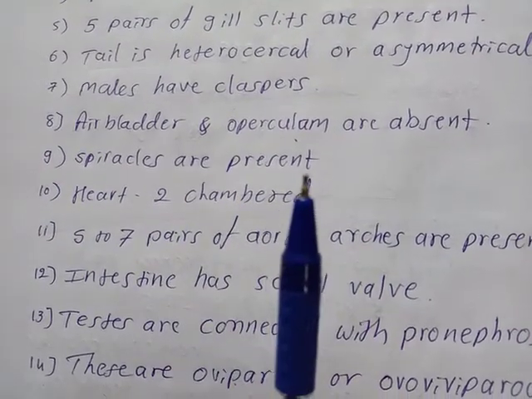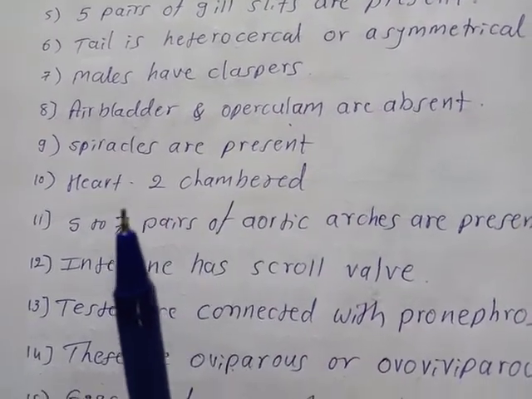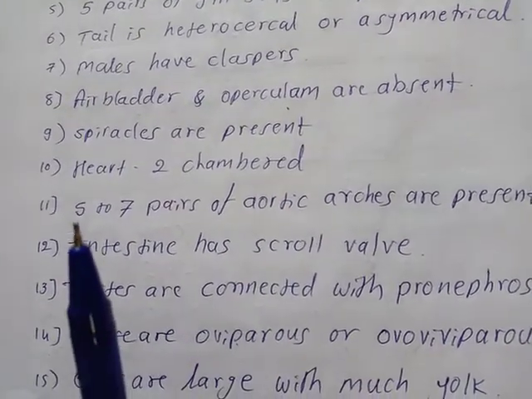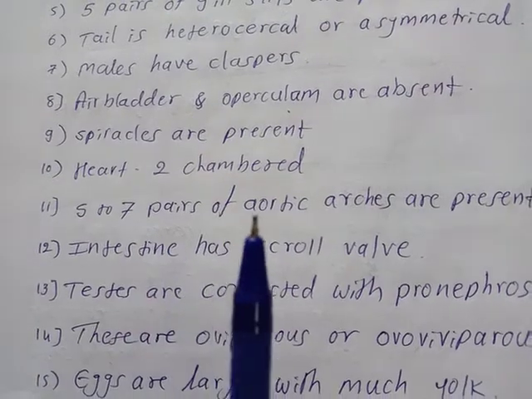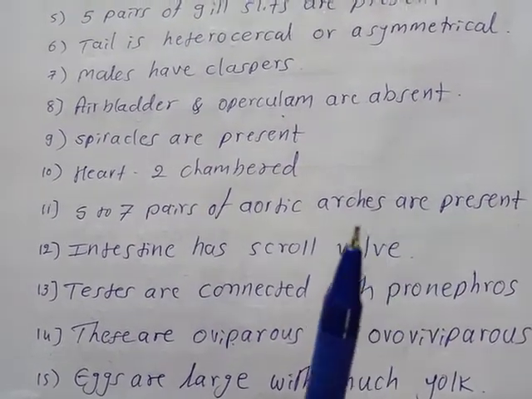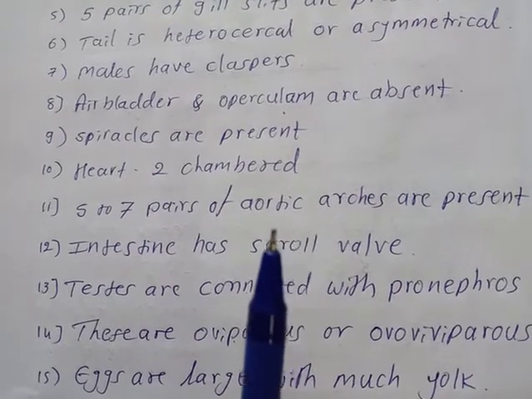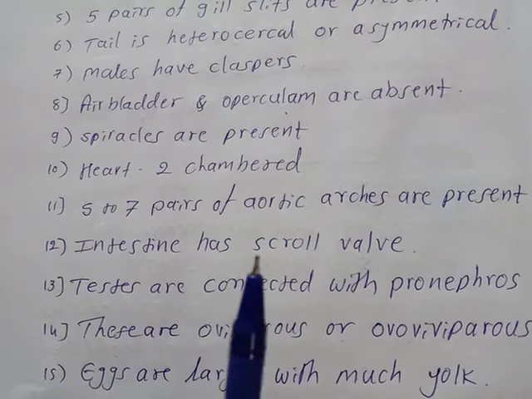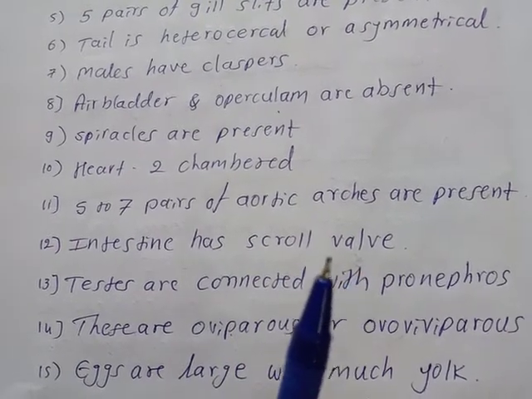Spiracles are present. Heart is two-chambered. About 5 to 7 pairs of aortic arches are present. That is concerning with the circulatory system. Intestine has a scroll valve.